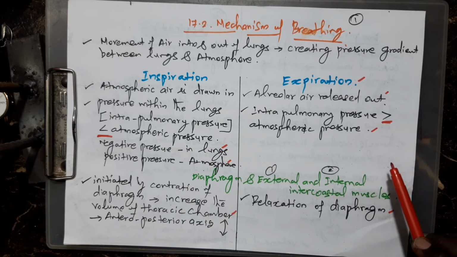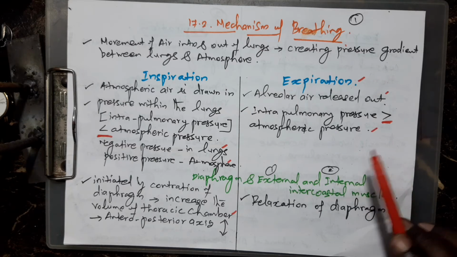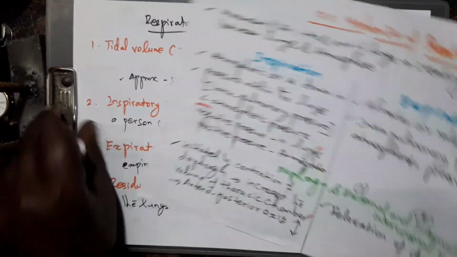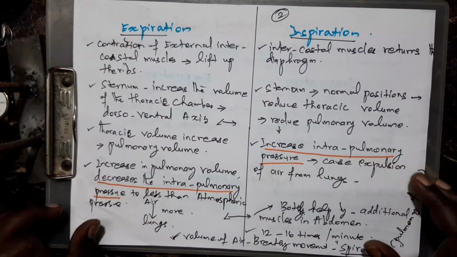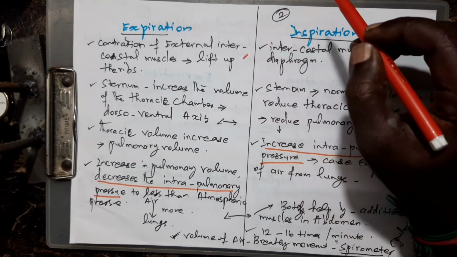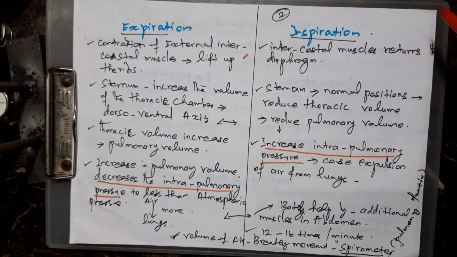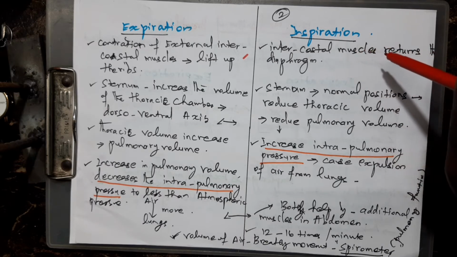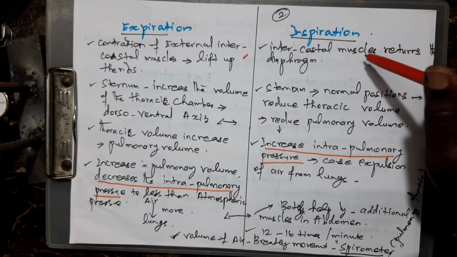Next, what are the things used in inspiration? The diaphragm and the external and internal intercostal muscles are involved in inspiration and expiration. How does inspiration or expiration take place? First, in inspiration, contraction of the external intercostal muscles lifts up the ribs. This causes inspiration. Next, in expiration, the intercostal muscles and the diaphragm return to their original position, and this causes expiration.